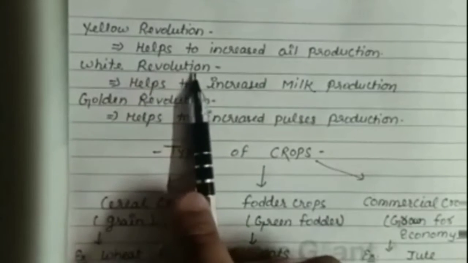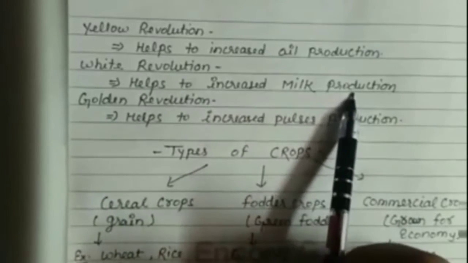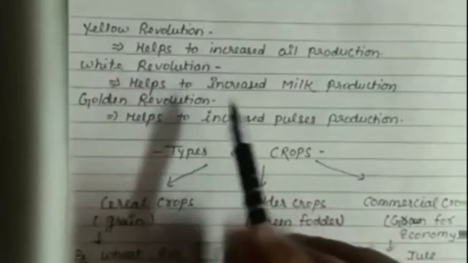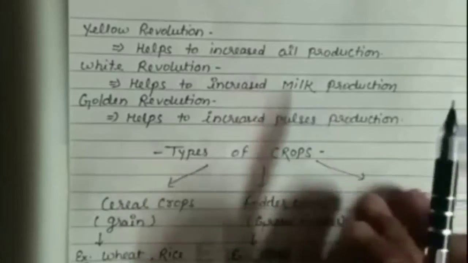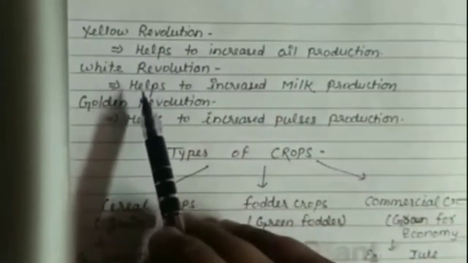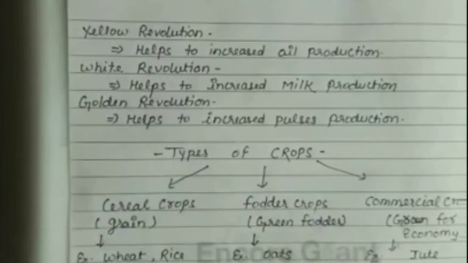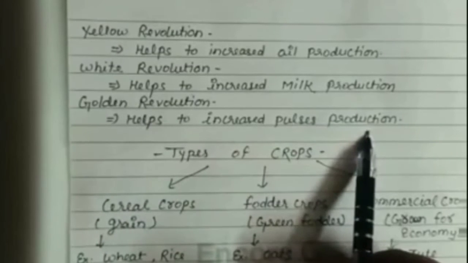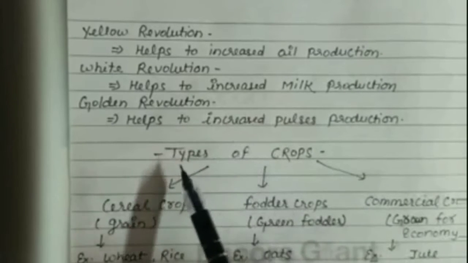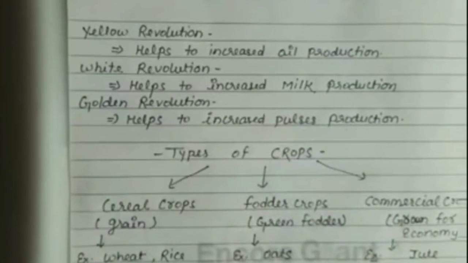Now next, white revolution. The white revolution helps to increase milk production. It means that in white revolution the production of milk is high. The color of the milk is white, so this revolution is called white revolution. Next, the last revolution is golden revolution. The golden revolution helps to increase pulses production. It means that in this revolution the higher production of pulses takes place. So that revolution is called golden revolution.